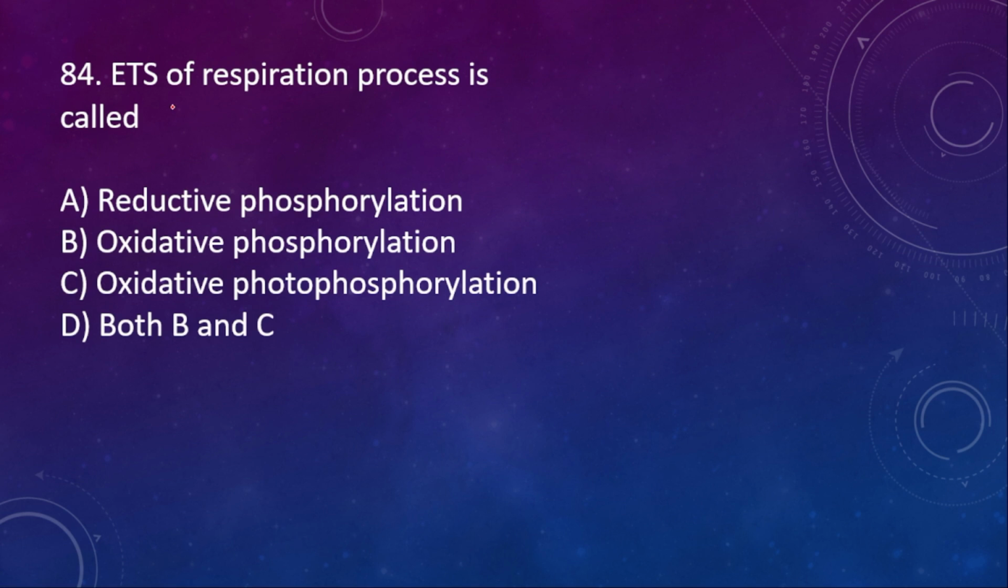84. ETS of the respiration process is called: A, reductive phosphorylation; B, oxidative phosphorylation; C, oxidative photophosphorylation; D, both B and C. Here the right option is B.